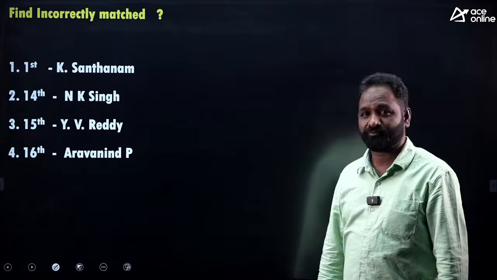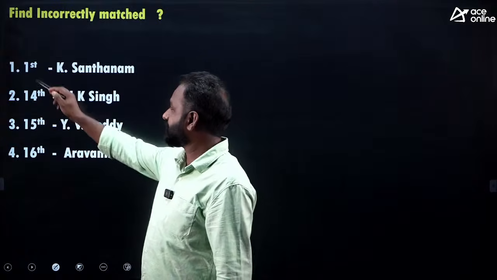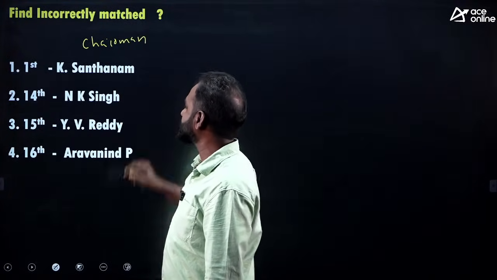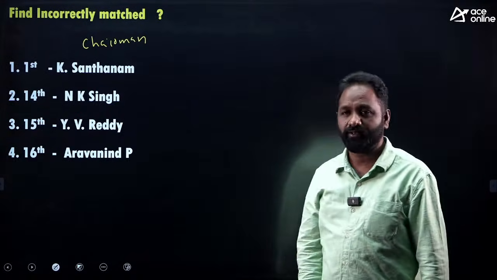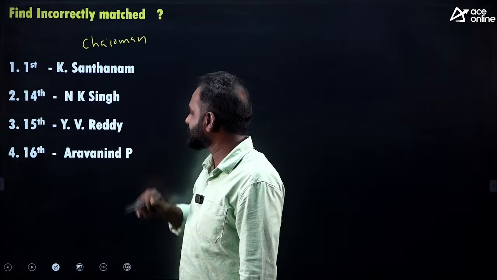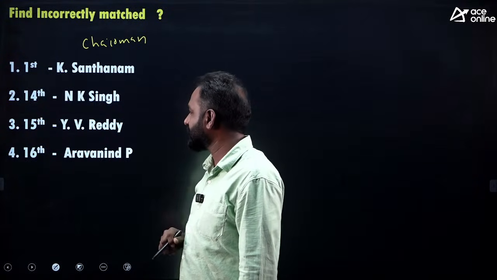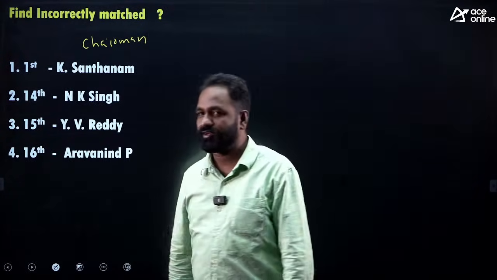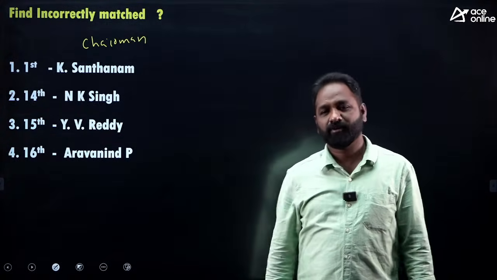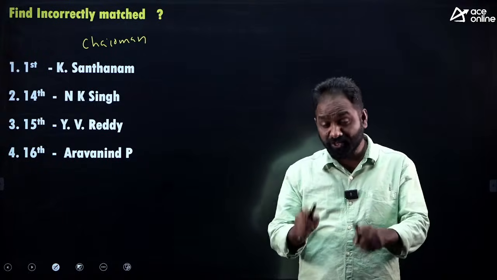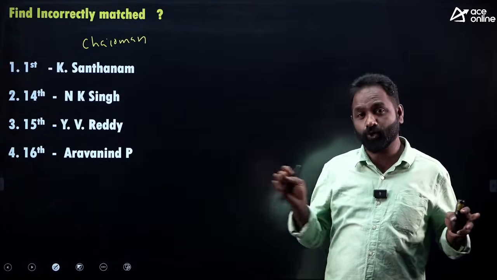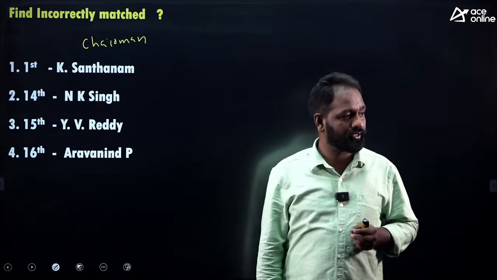Find the incorrectly matched. Here the Finance Commission was given on the left side and the chairman on the right side. Multiple options are there. First Finance Commission K. Santanam, 14th Finance Commission N.K. Singh, 15th Finance Commission Y.V. Reddy, 16th Finance Commission Arvind Panagaria. I am not going to give the answer because recently in the news you must know this answer. I am not giving any correct answer, you have to comment it. 2 and 3rd.